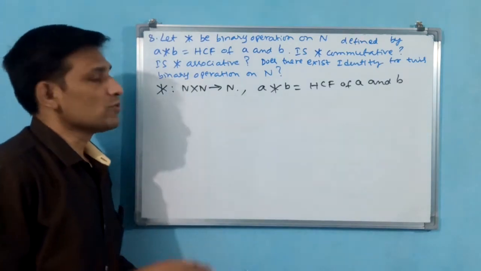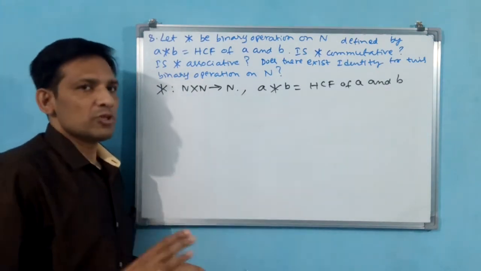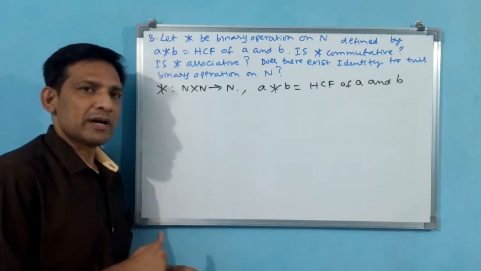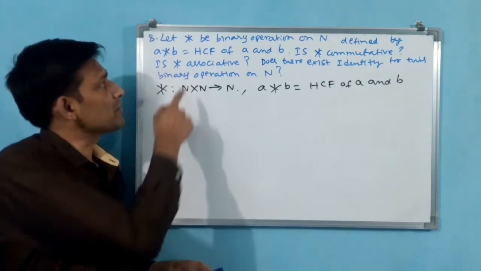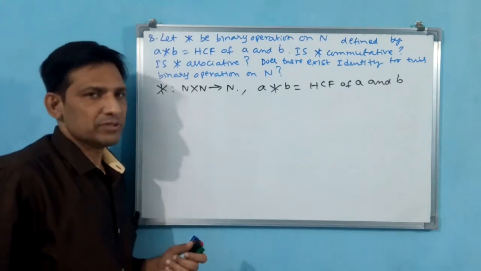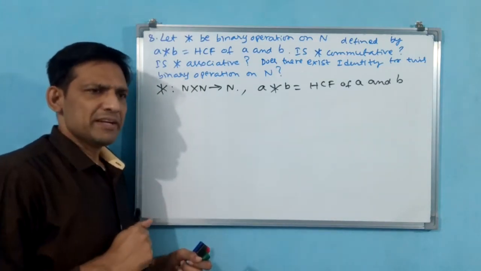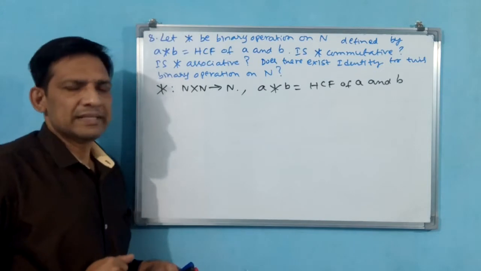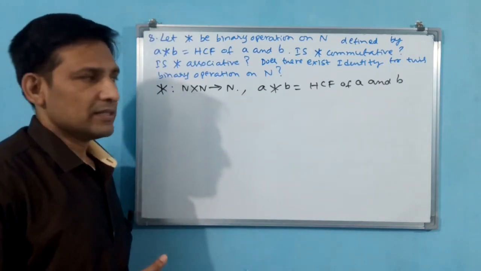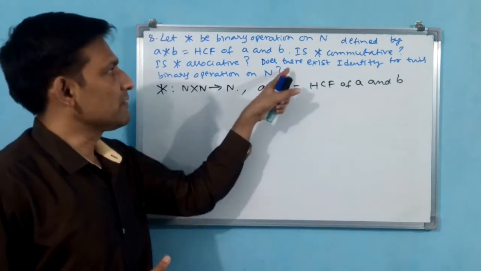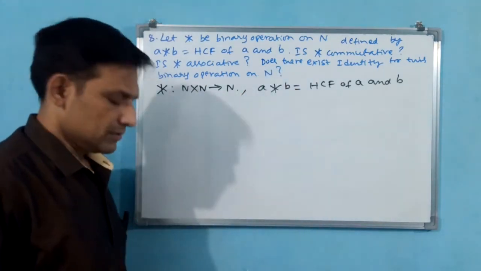For this, with A, B, C only we cannot prove whether it is commutative or not. We have to take randomly 2, 3 numbers. We take 3 numbers. Why? Because afterwards associative is also there. Randomly we take 3 numbers and we prove with that example. Then we come to know whether this is commutative, associative or not. Let us see commutative, associative. Then finally we go for this third part also.